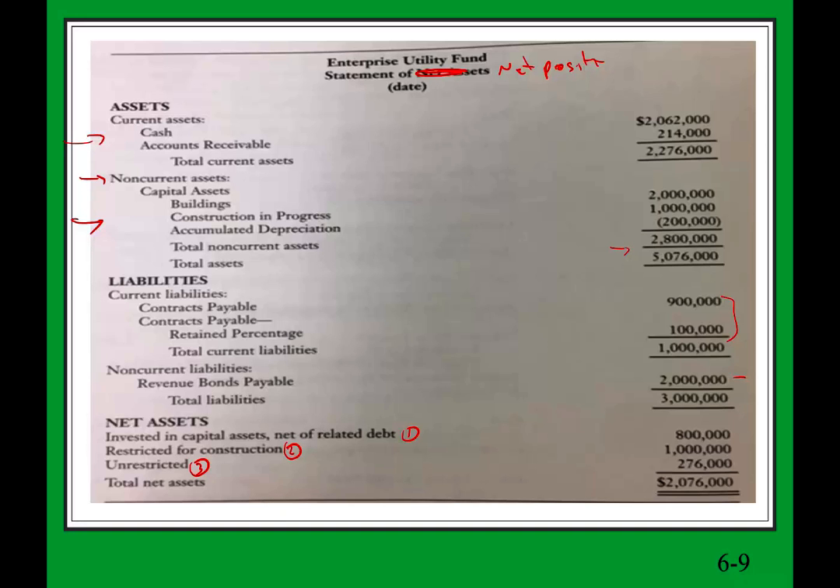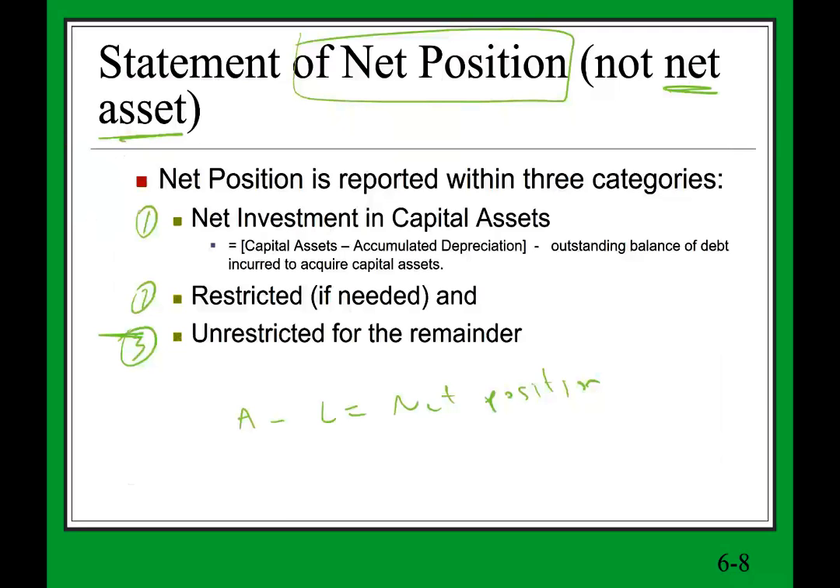Now I'm going to explain each one of them separately, starting with invested in capital asset. How do we come up with this? Well, we're going to take capital asset minus accumulated depreciation. And hopefully you remember this is the book value of the asset. We're going to take the book value of the asset minus any related outstanding balance of debt incurred to acquire those capital assets. So any debt related to those assets is subtracted from it.